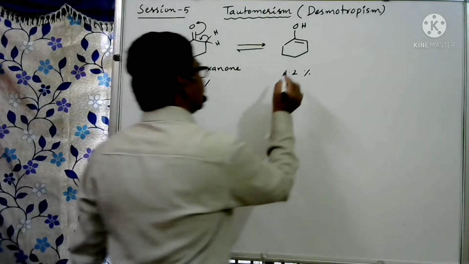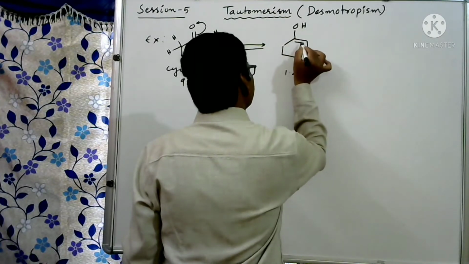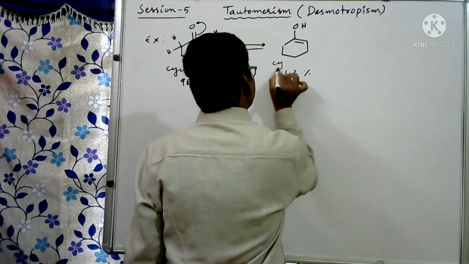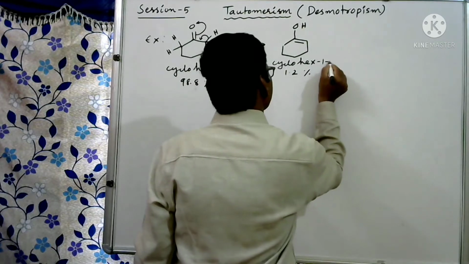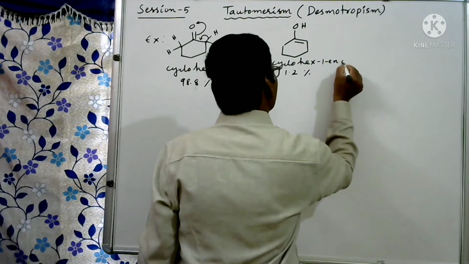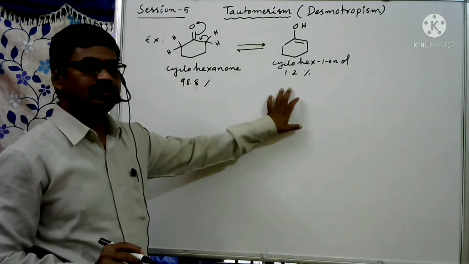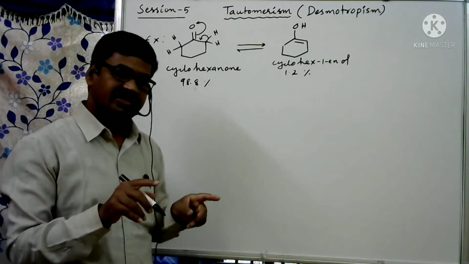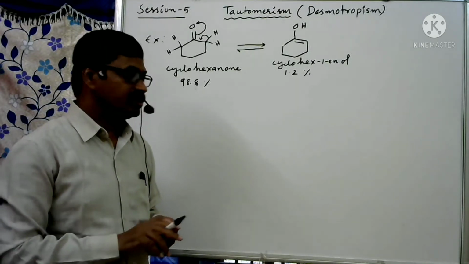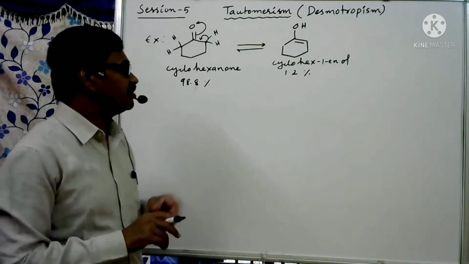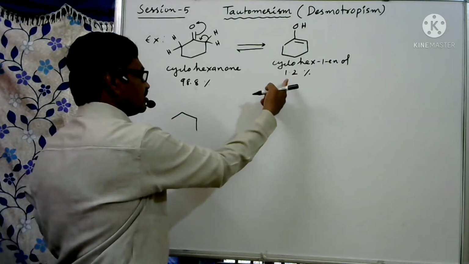What is the IUPAC name of this? Here this is the first carbon. On the first carbon, the ol is there and the ene is there. So it is cyclohex-1-ene-1-ol. So this is 1.2%. Why? Whenever the number of double bonds in the ring increases, it moves toward aromatic nature. See, I am giving one more example, the best example. See why it is having 1.2%, somewhat more compared to other forms.